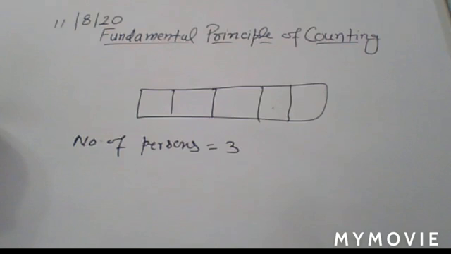If your first part, no letter can be repeated. Second part, letters may be repeated. Okay. So this is your question.